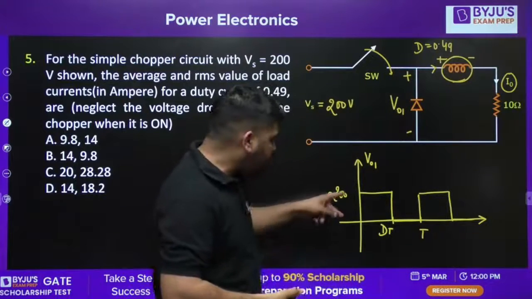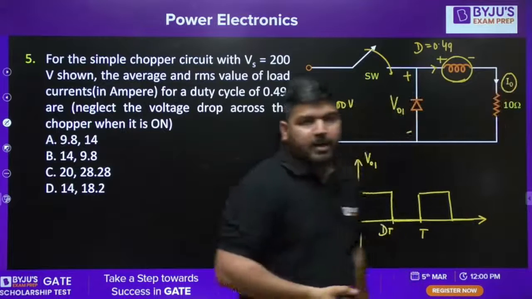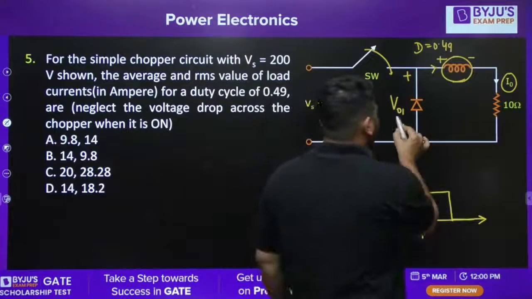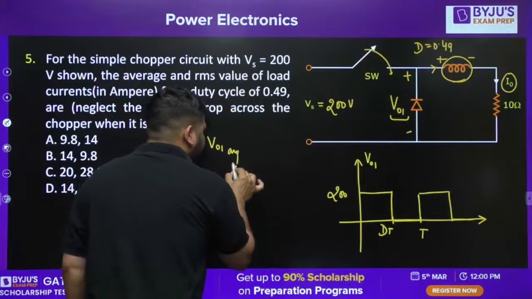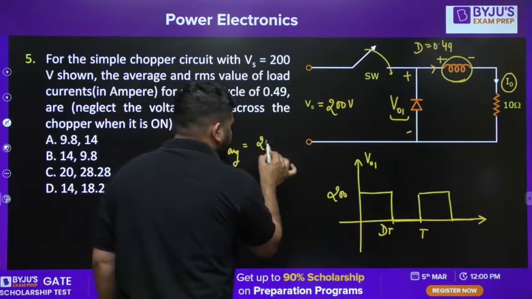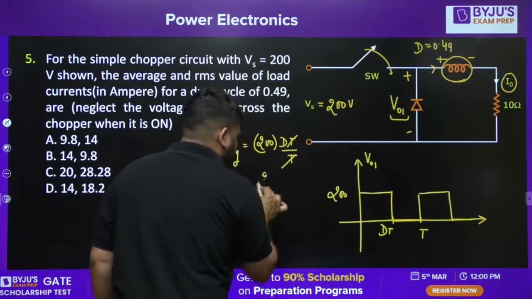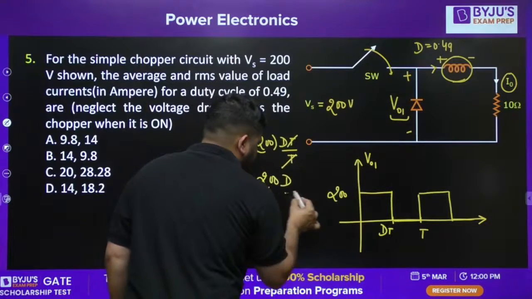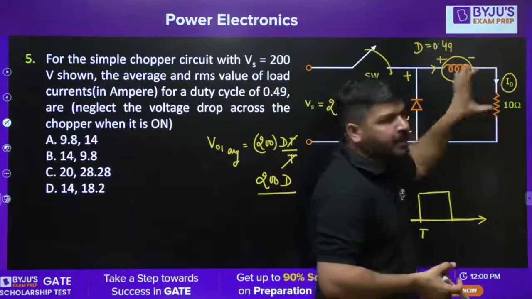It means whatever the average of this output voltage is, the same average will be available here. Now tell me the average output voltage: V01 average is equal to 200 into dT divided by T. So it came out to be 200 into d. This is the average output voltage, and the same average will appear here.